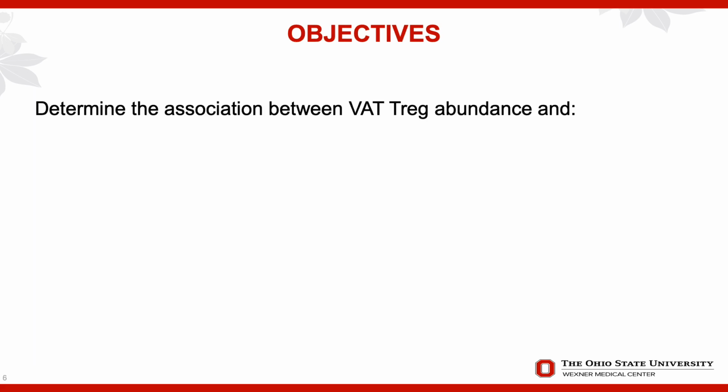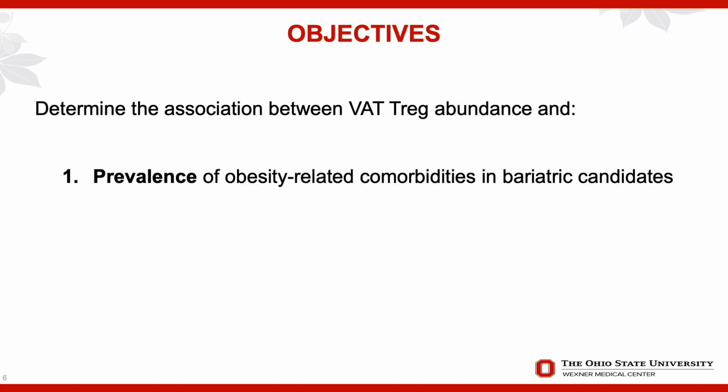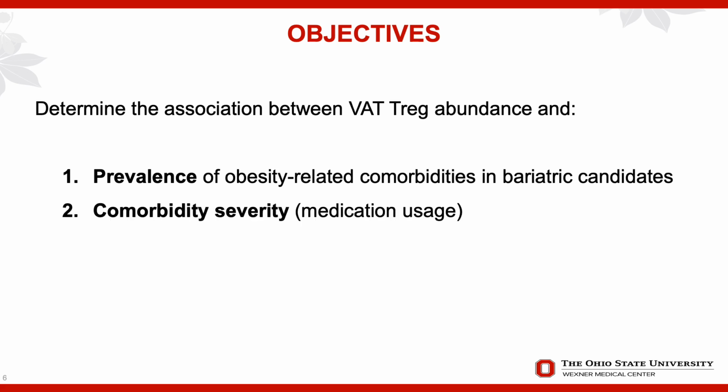Therefore, the objectives of this study were to determine the association between VAT Treg abundance and, firstly, the prevalence of obesity-related comorbidities in bariatric candidates preoperatively, and two, the comorbidity severity, which we defined as the medication usage for each one of these comorbidities. And this was in an attempt to preliminarily start teasing out the pathophysiology of metabolic syndrome in bariatric patients.